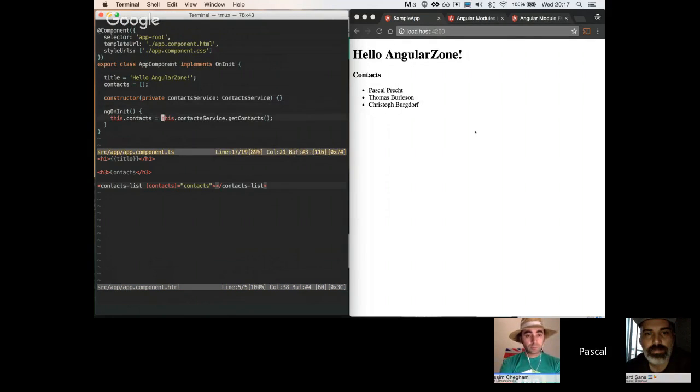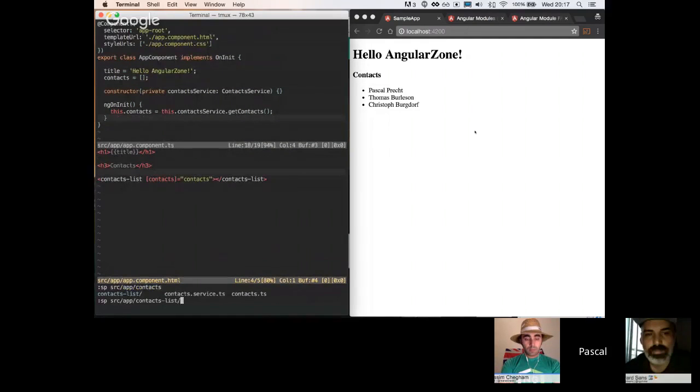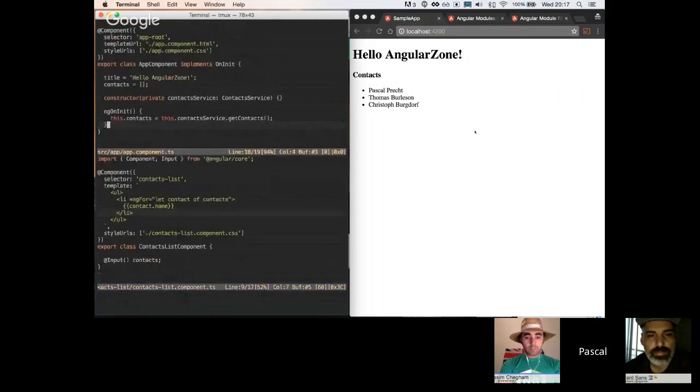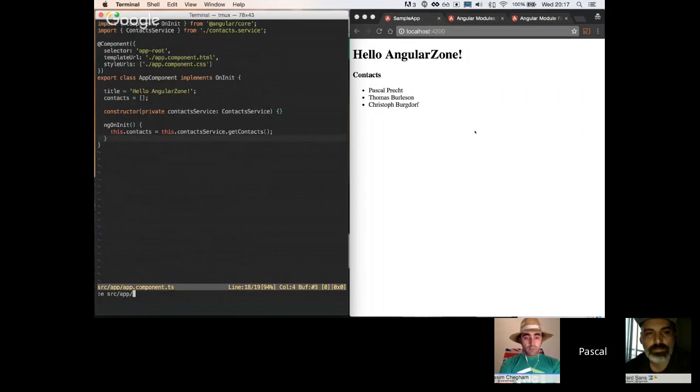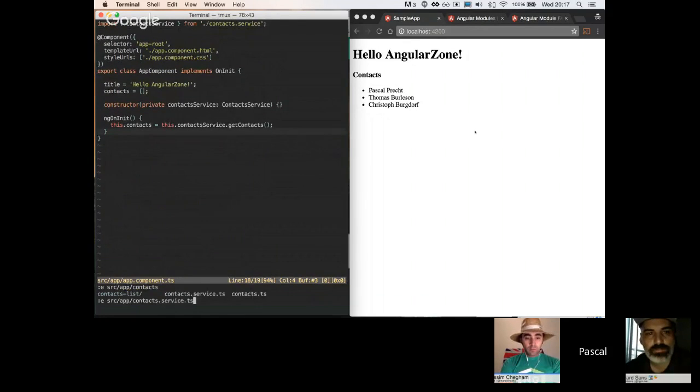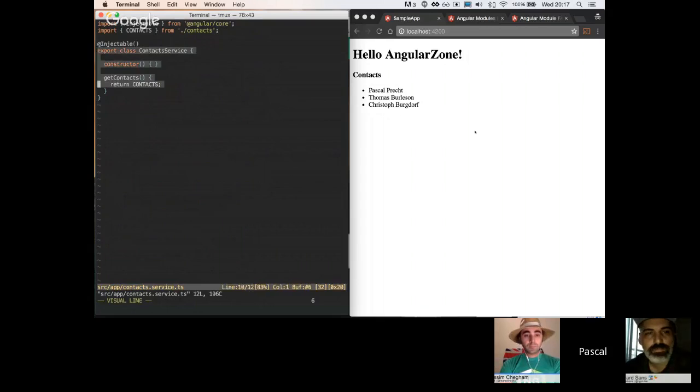It has a service that fetches contacts. Those contacts are then passed to a context list component, and the context list component we see here is really just a component that takes contacts and renders a list based on them. Okay, if we take a look at the context service, there's nothing special going on here really. It's just a class that has this method getContacts, and it returns a list of contacts.